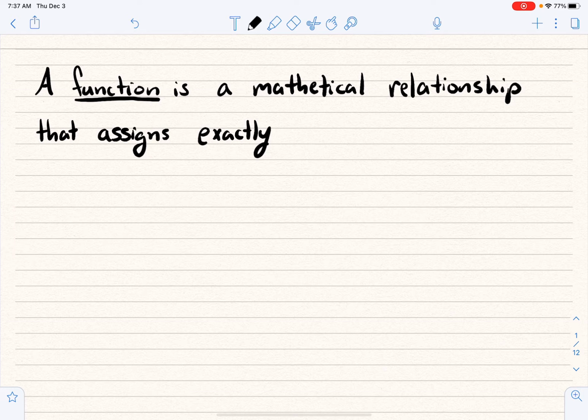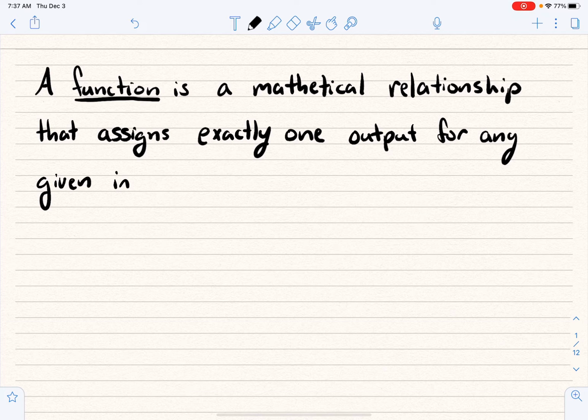Now this is an important thing, exactly one, not just one, it assigns exactly one output for any given input. Okay? Sorry, I know the writing is kind of sloppy today. Okay, so a function is a mathematical relationship that assigns exactly one output for any given input.